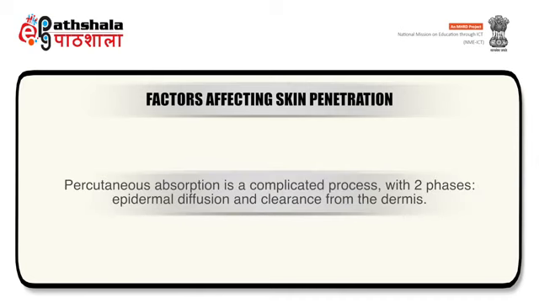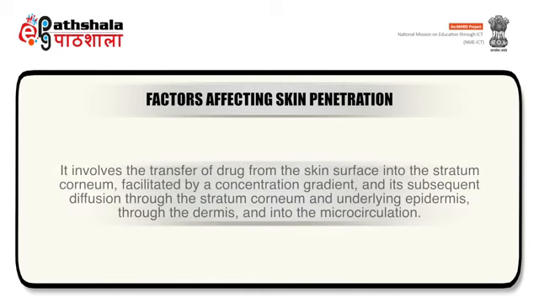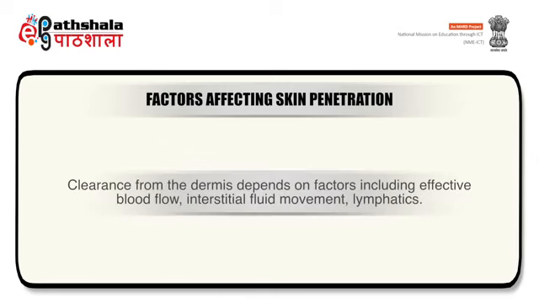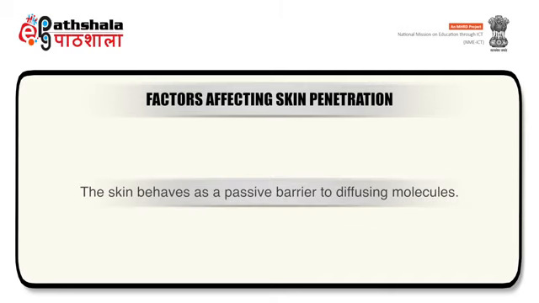Percutaneous absorption is a complicated process with two phases, including epidermal diffusion and clearance from the dermis. It involves the transfer of drug from the skin surface into stratum corneum, facilitated by a concentration gradient and its subsequent diffusion through stratum corneum and underlying epidermis through the dermis and into the microcirculation. Clearance from the dermis depends on factors including effective blood flow, interstitial fluid movement, lymphatics. The skin behaves as a passive barrier to diffusing molecules.